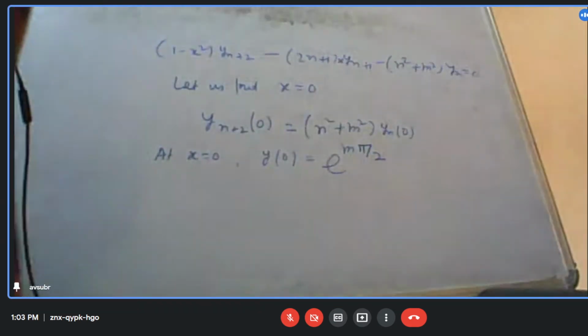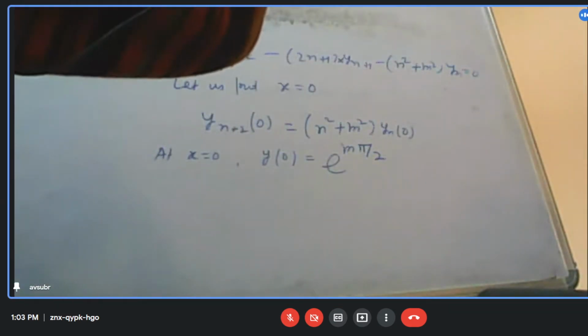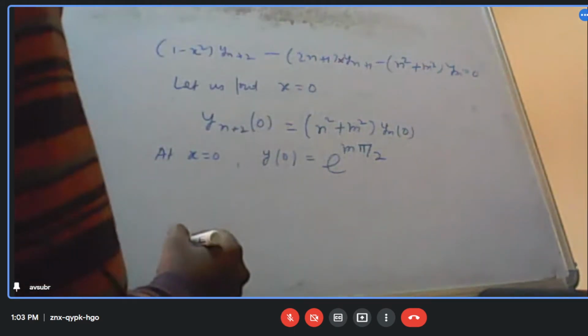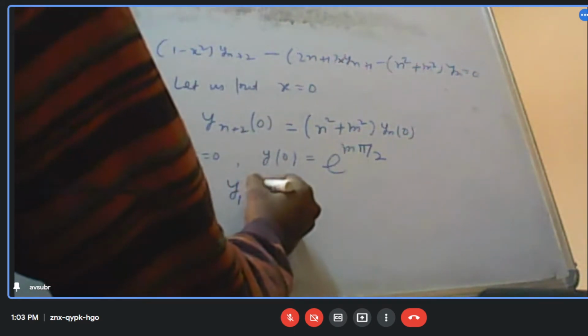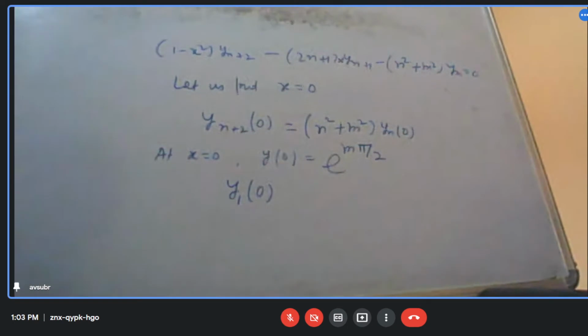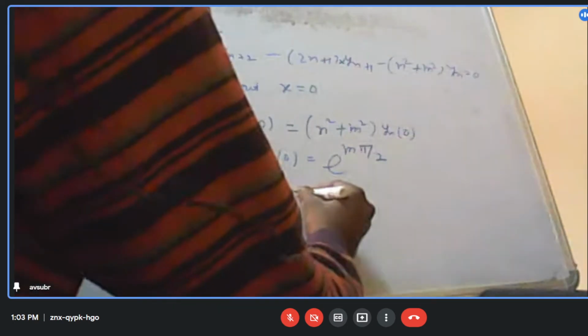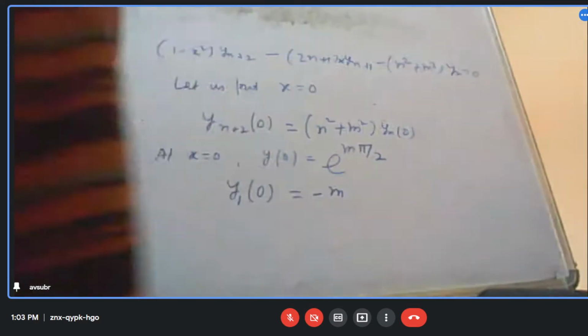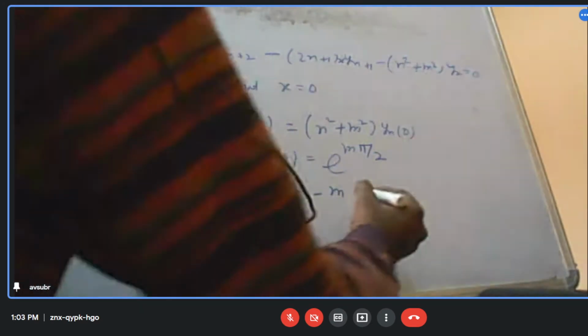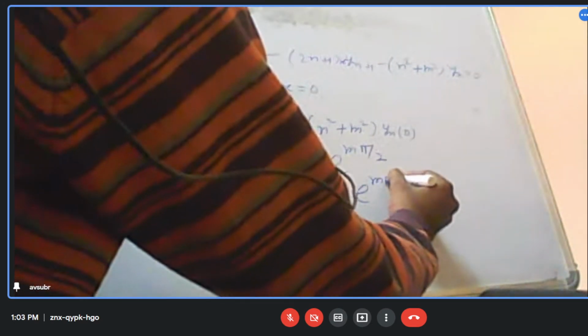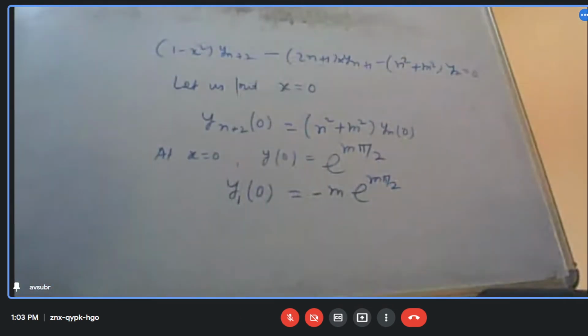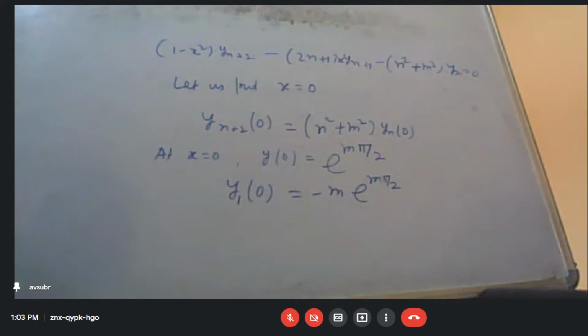Cos inverse 0 is pi by 2. So this is what we got. And if I want to find out the value of the first derivative at x equal to 0, it will be m e to the power m pi by 2. Is it clear?